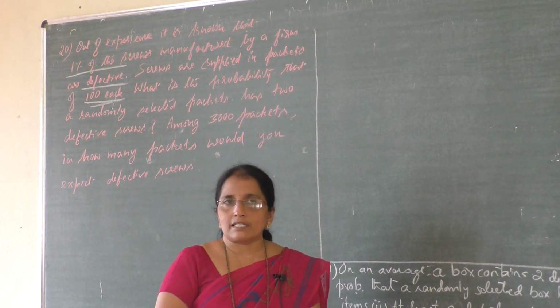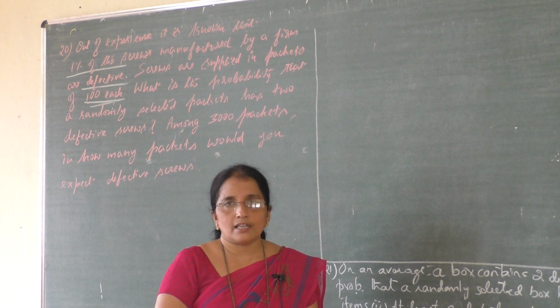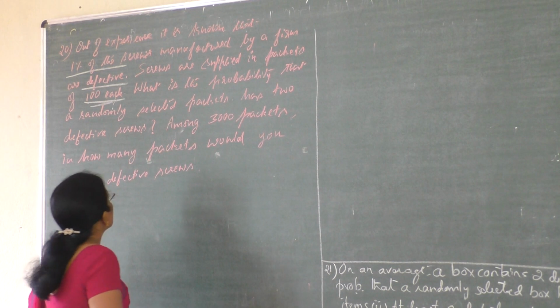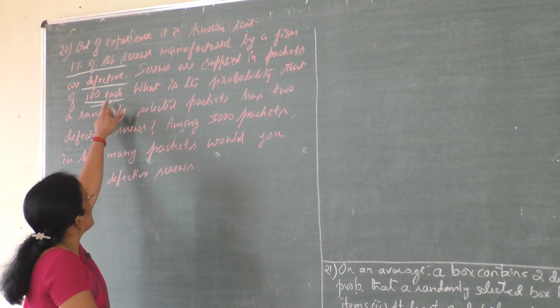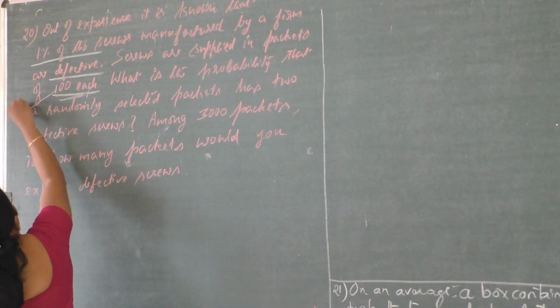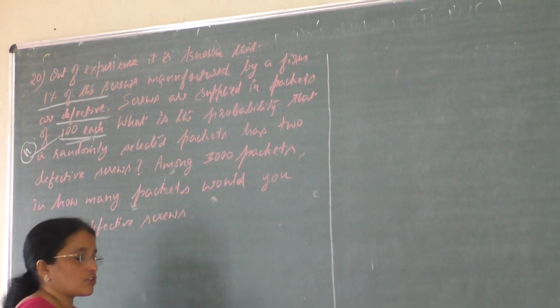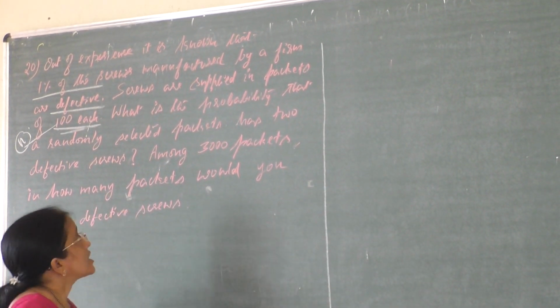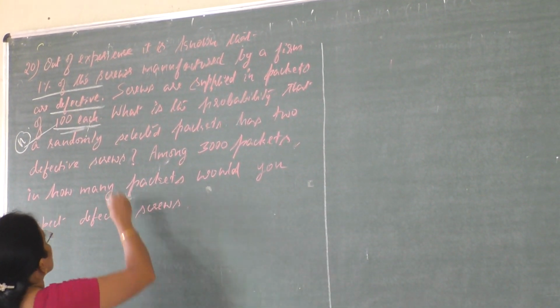It is usually considered as the parameter n in the binomial distribution. So here actually 100, that is a sample has 100 screws. Here 100 indicates the parameter n, parameter of binomial distribution, and it is given generally 1% of the screws are defective.